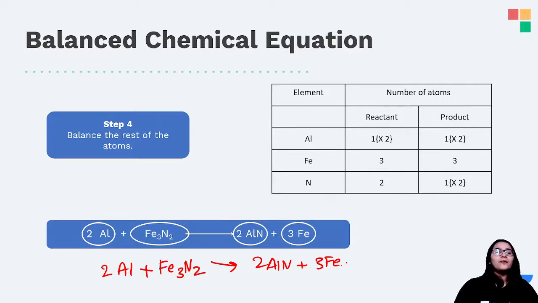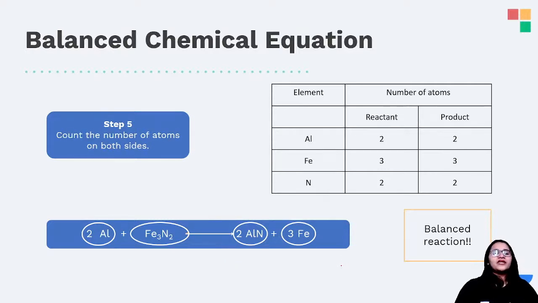So this is how we go about balancing a particular chemical reaction. ठीक है मैम? अब ये तो कर दिया, ठीक है? But how will I confirm whether whatever I have done is right or wrong? So for that you will calculate the number of atoms on both the sides.